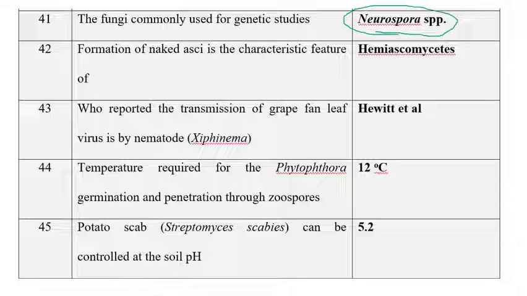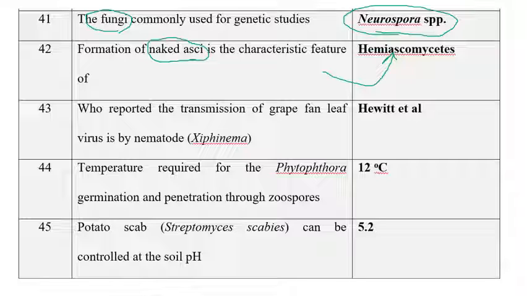So they asked here about fungi only. The model organism for the genetic studies of fungi is Neurospora. The full name is Neurospora crassa, the red bread mold, and Aspergillus is also used for genetic studies. The next one: formation of naked asci is the characteristic feature of hemiascomycetes. We can see the naked asci in Taphrina. I hope you know that.